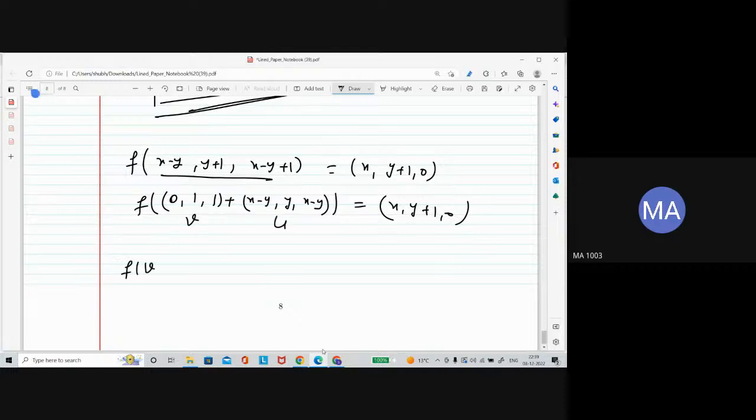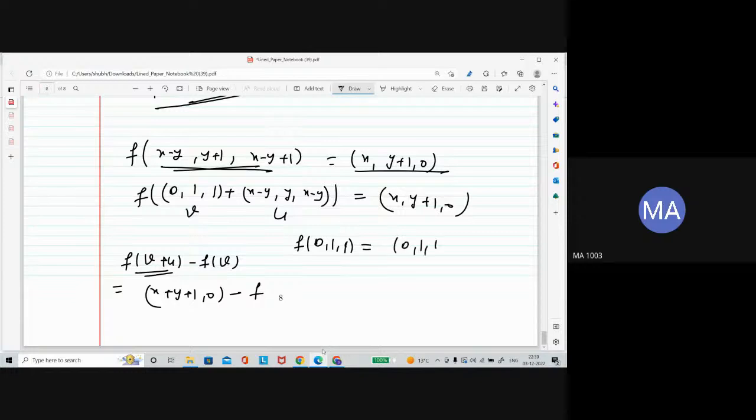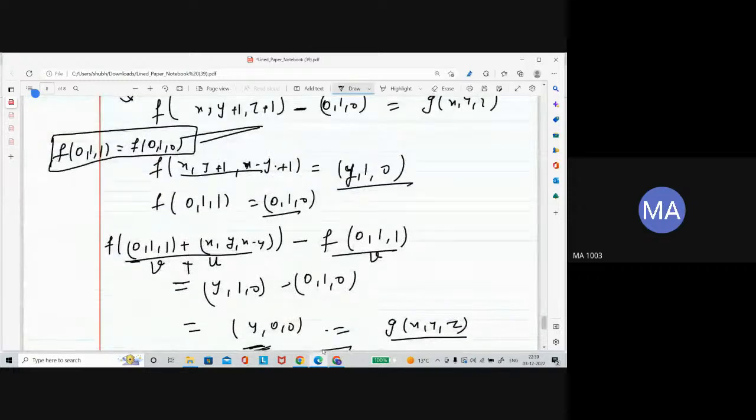So f of v plus u minus f of v. You know already f of v is, this one is given x plus y plus 1, 0. Minus f of v, already we know that f of 0 1 1 is equal to 0 1 0, as in the previous one we did already.